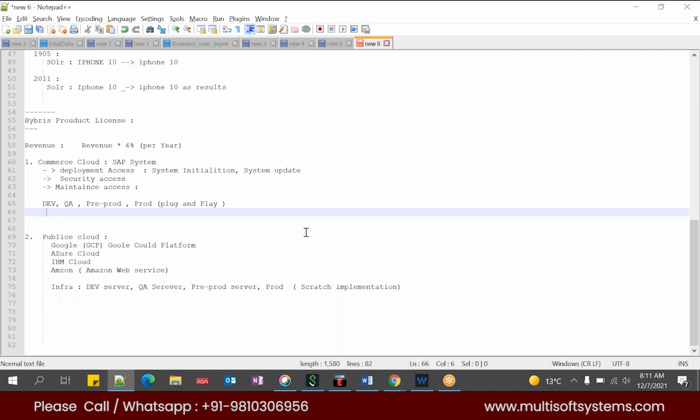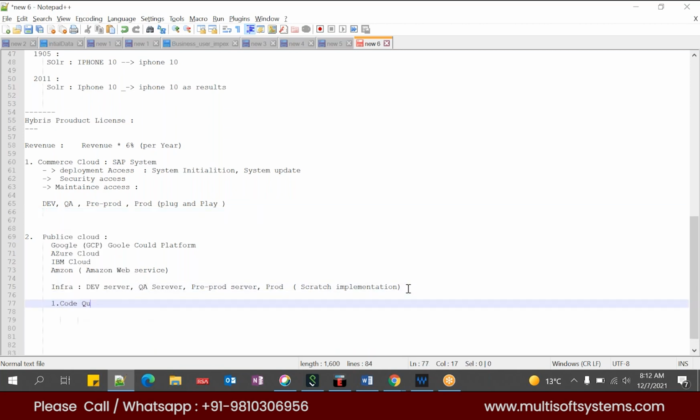The next advantage is, if you have this kind of support with SAP, whenever your development is completed and you are about to go to production, the SAP team will connect with your development team and do some checks. The first one is code quality. Code quality is very important in an e-commerce system, because we have a good customer base, so we should not get any kind of errors or any price calculation issues, right? So they will check code quality.